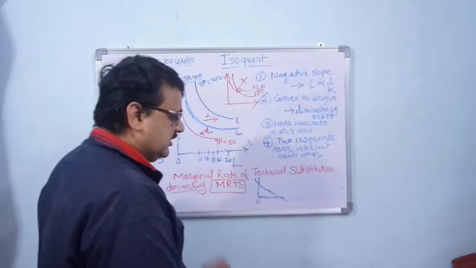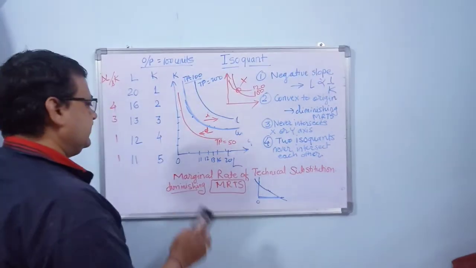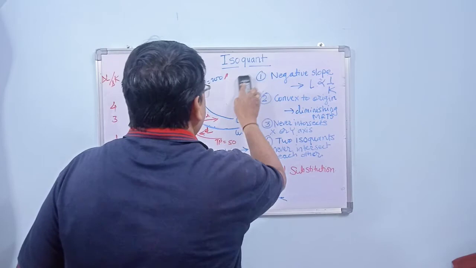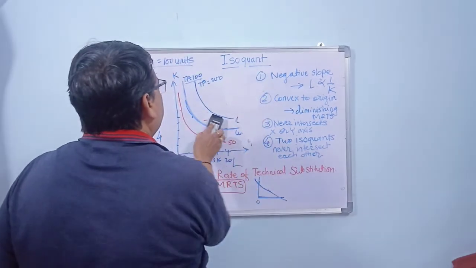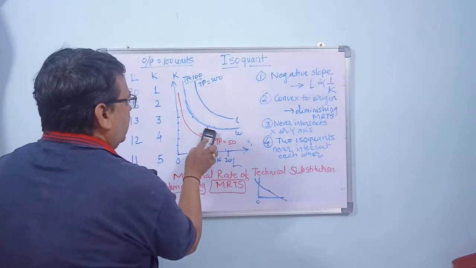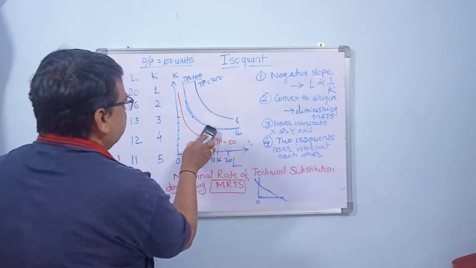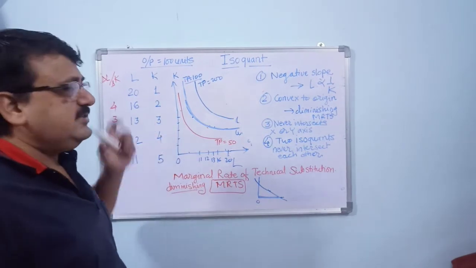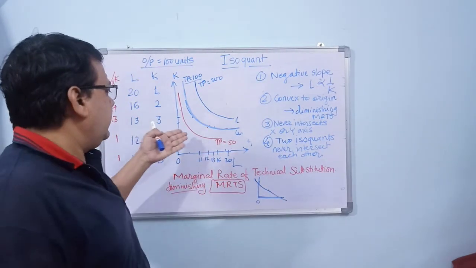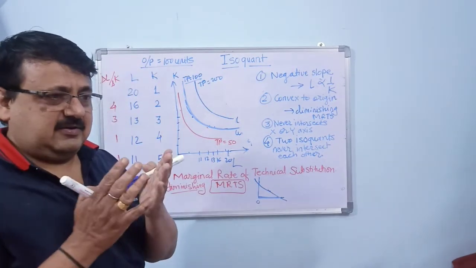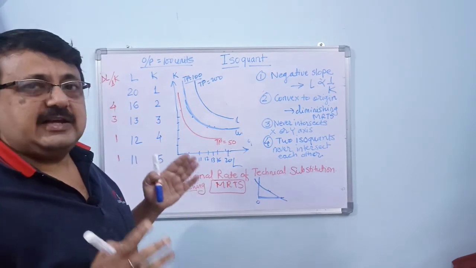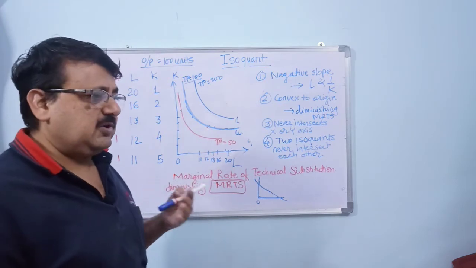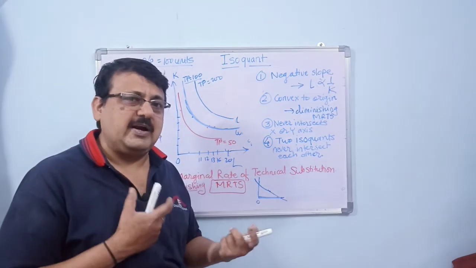Now there is one more concept in isoquant which we need to understand. So I'll just make some space for this here. Already we have drawn three lines here, so I'll use it. Now, the best place to do production in an isoquant is where the slope is in between. It is around 1, or 0.8 to 1.5, like that, so that we have got an adequate combination of labor and capital.